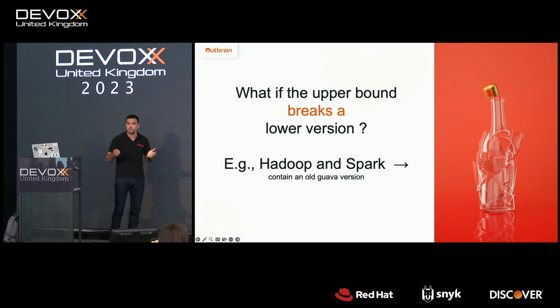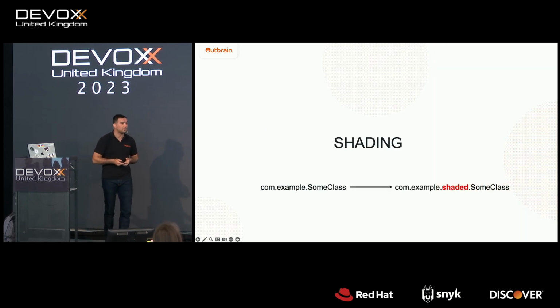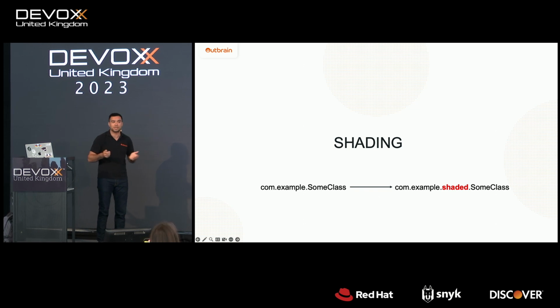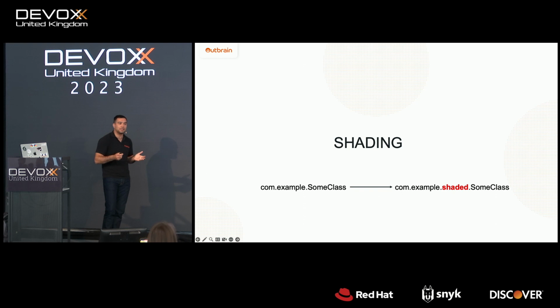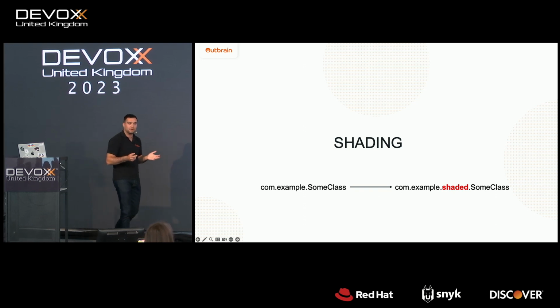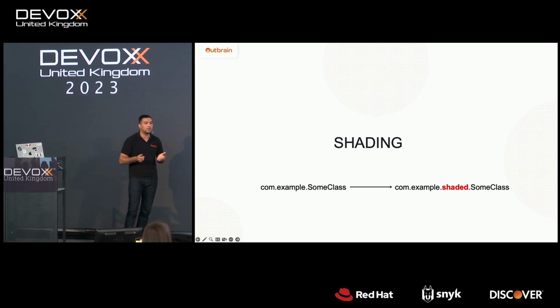So one of the solutions is shading. So first of all, what is shading? Shading is relocating classes. So you just give a unique package name, and as a result, there will be no conflict anymore. So now you might be saying, it's a great solution, right?